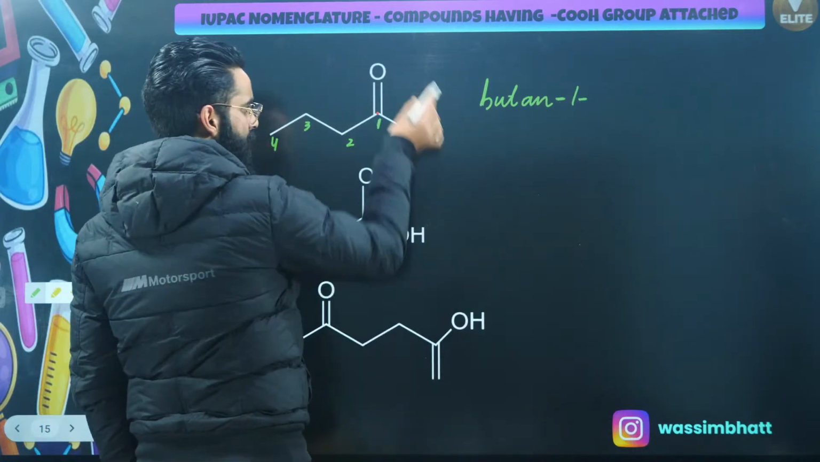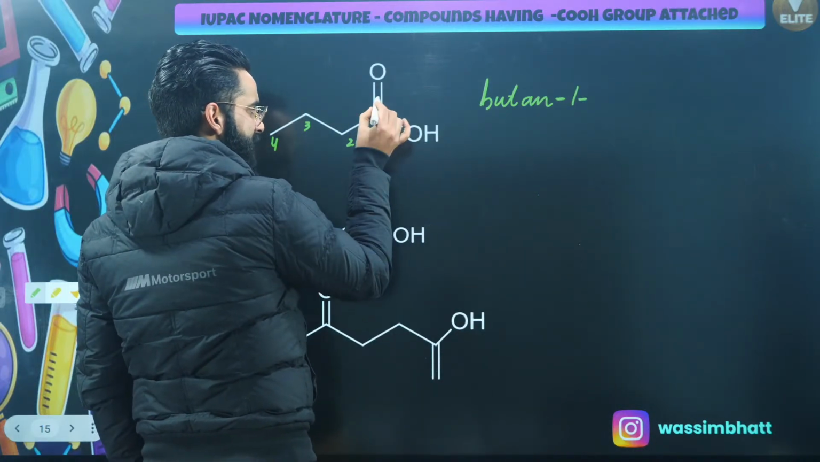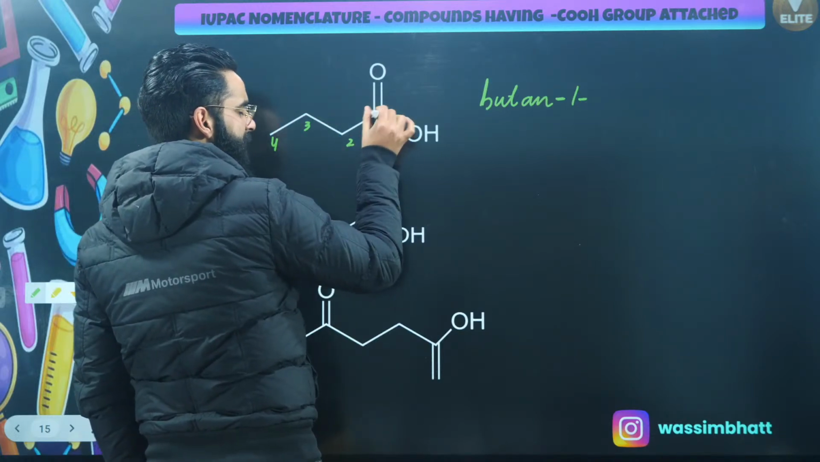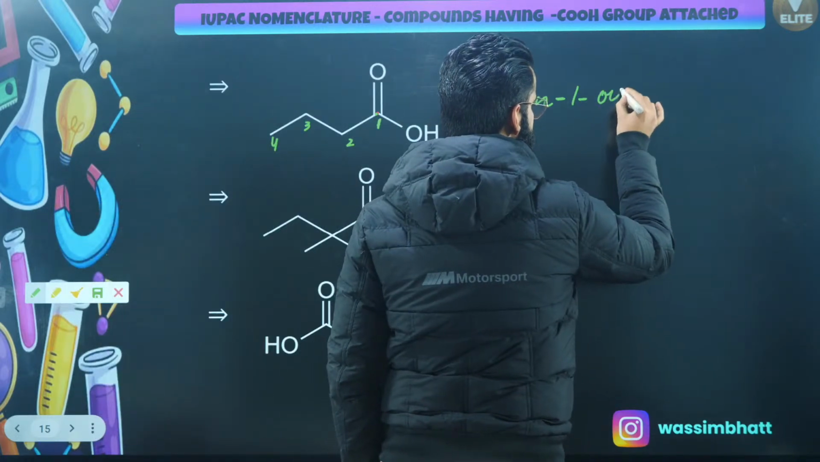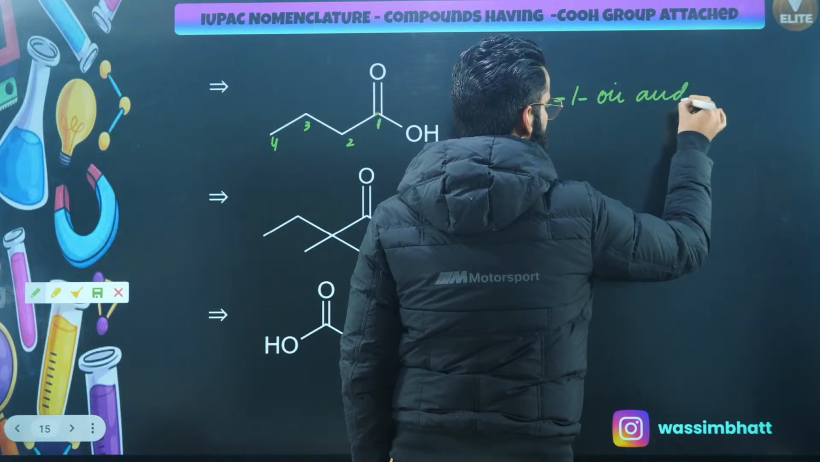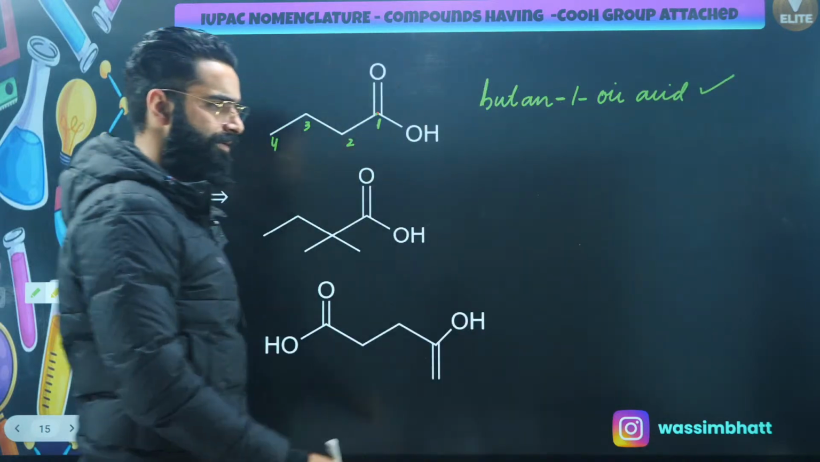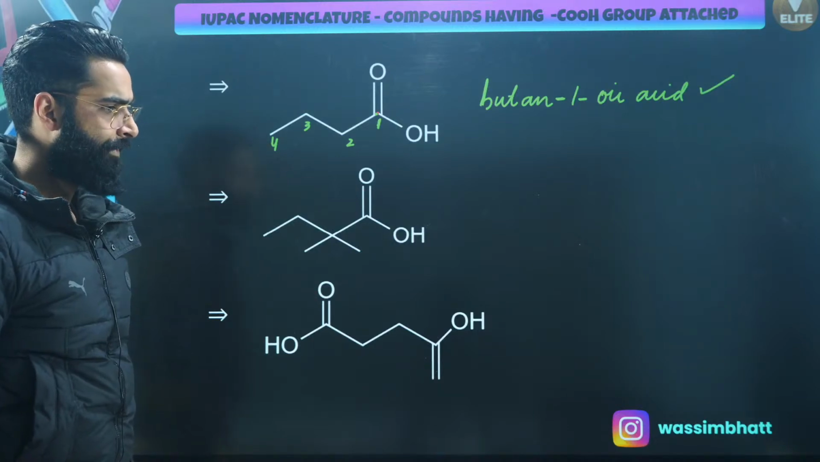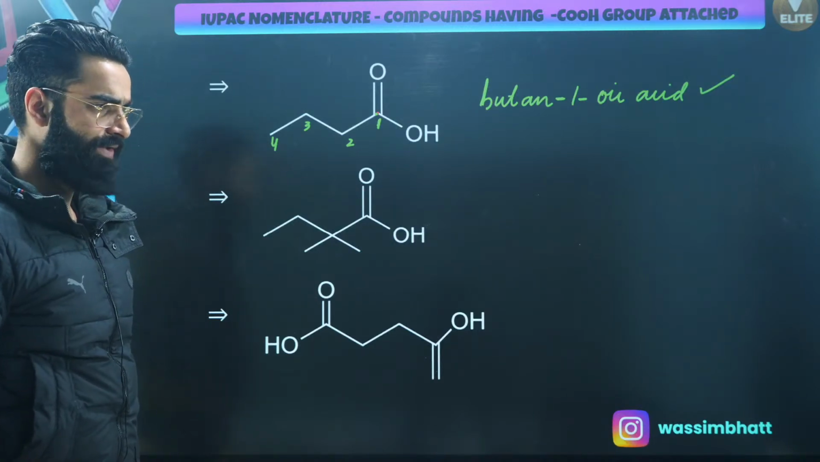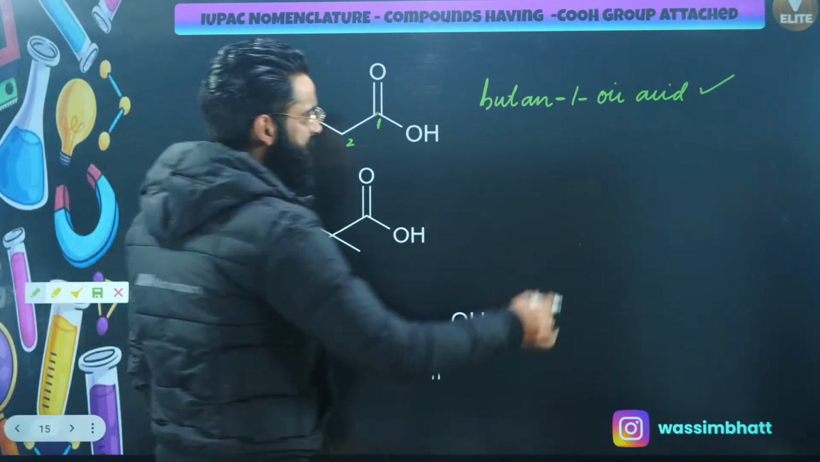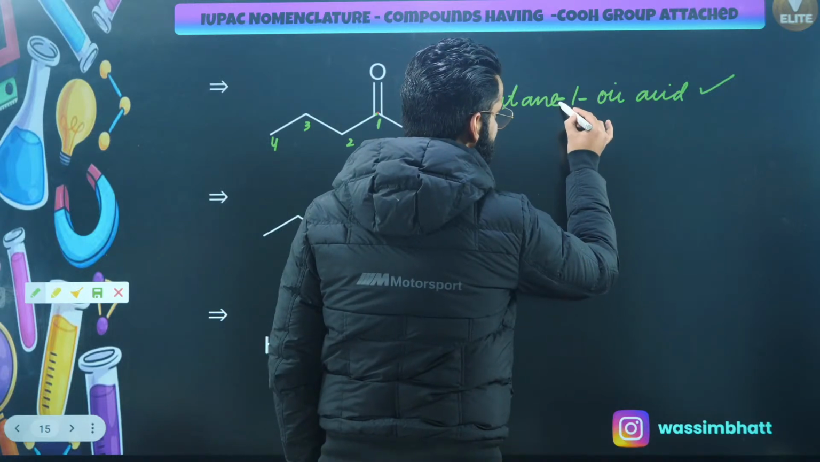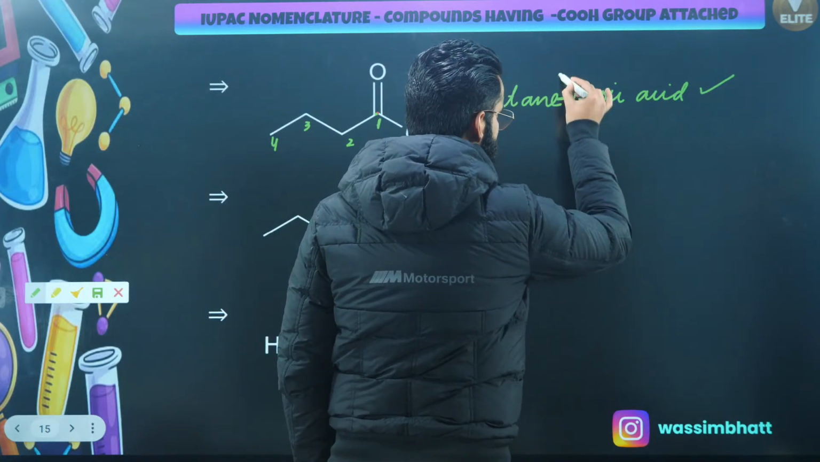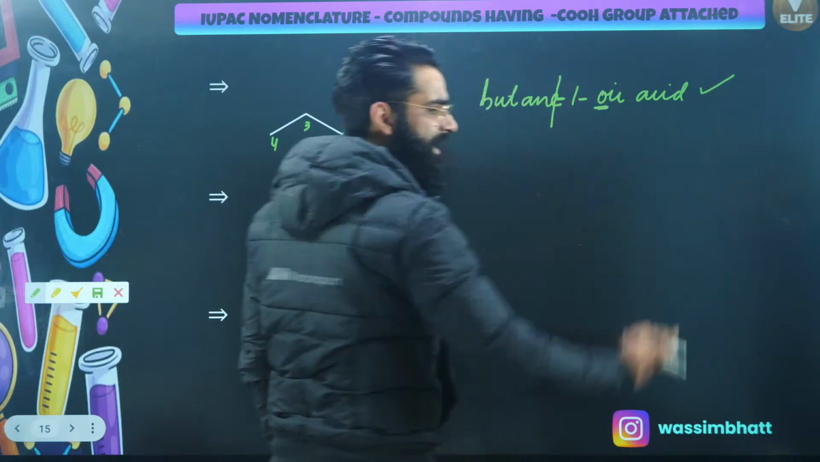Which one? This is carboxylic acid. Is the carbon of the carboxylic acid part of the parent chain? Yes, this is part of the parent chain. So the suffix used is oic acid. Right? This is going to be the name of the compound, butanoic acid. Perfect, guys? It was supposed to be butane first, but after this E, we are starting with a vowel. So this E gets dropped. So it becomes butan-1-oic acid.